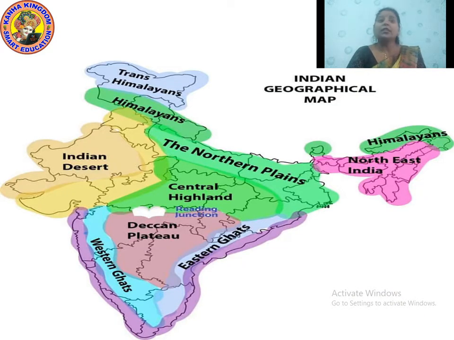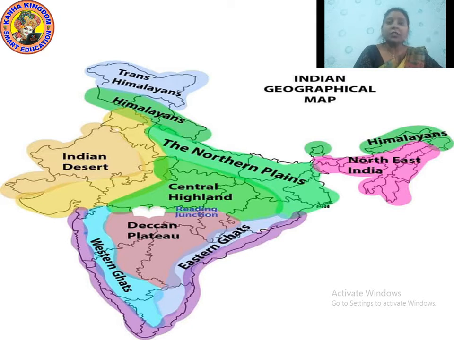Now in this slide, I am showing you the Indian geographical map. This Indian geographical map is being divided into so many parts. Are you able to see here? In the blue color we have the Trans-Himalayas, Western Ghats and the Eastern Ghats. With the green color we have the Himalayas, the Northern Plains, Central Highlands and the Himalayas also in the northeast side. With the brown and the yellow sandy color we have the Indian desert.